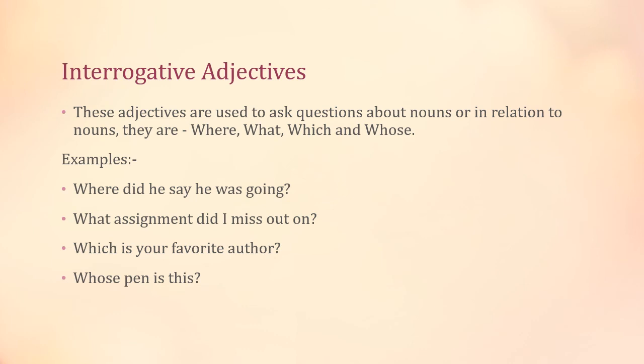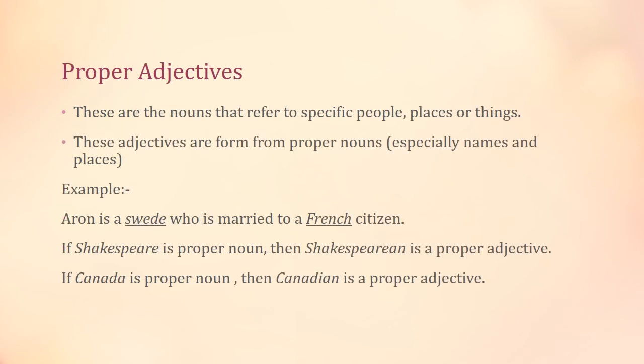Now the last example is whose pen is this? So whose, they are asking you the pen belongs to whom? So whose pen is this? So they are using it to ask the question. So this is also an interrogative adjective. Okay, clear? Now our last type is proper adjective.